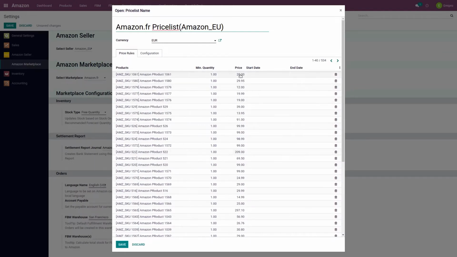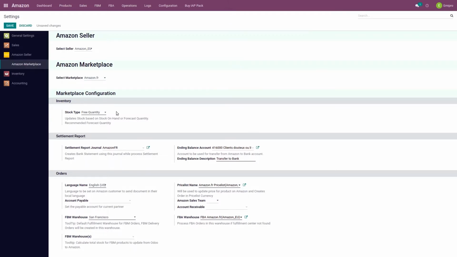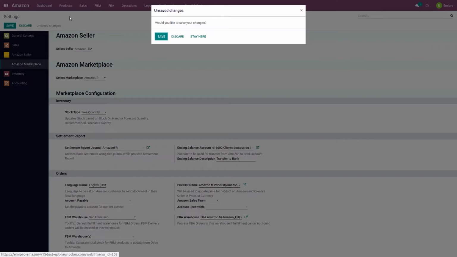and if you make any change in this price, this change will reflect in your Seller Central account when you perform export price operation from Odoo using this connector. Now let me show you how you can export your prices. So here I'll go to products, product variants.